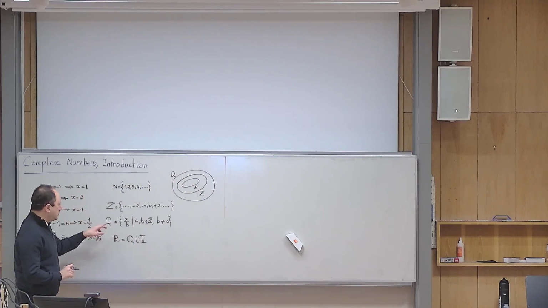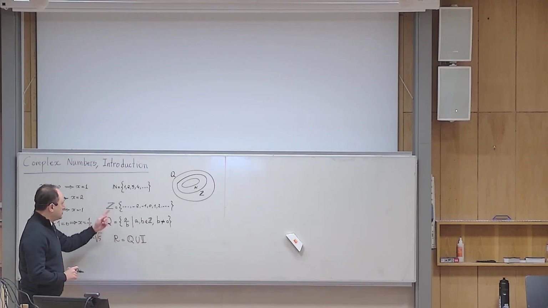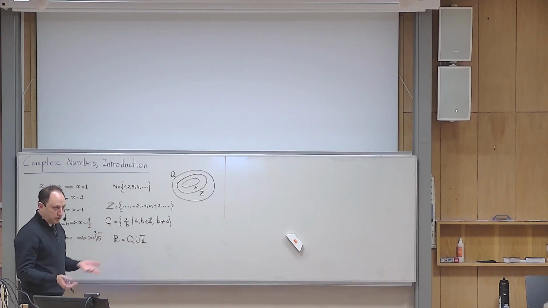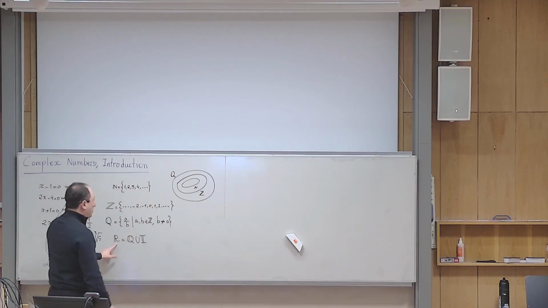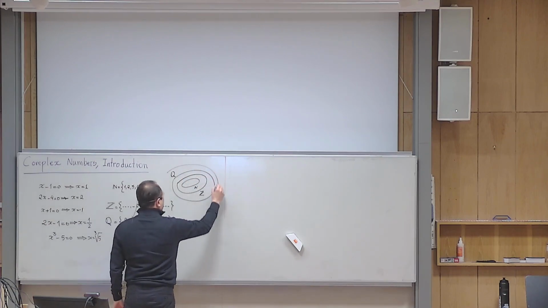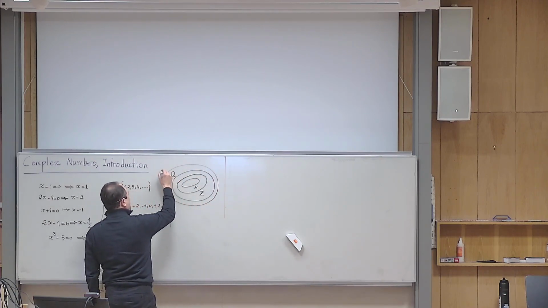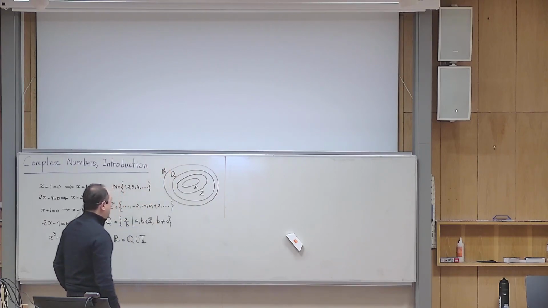For example, why do you think 5, which is a number in Z, is also a number in Q? Yes? You can write it as 5 over 1. 5 over 1, yes, exactly. So this Q also contains Z, and then R contains all of them, yes? So this is R. If you want to imagine, it's good to have this imagination.